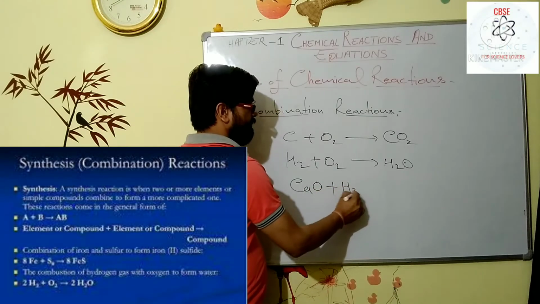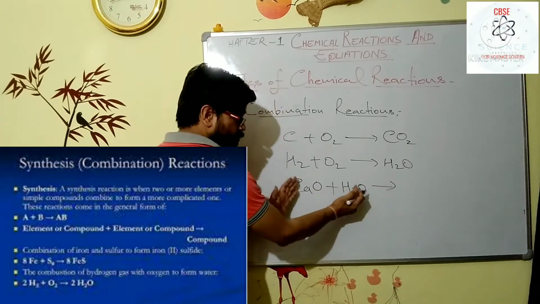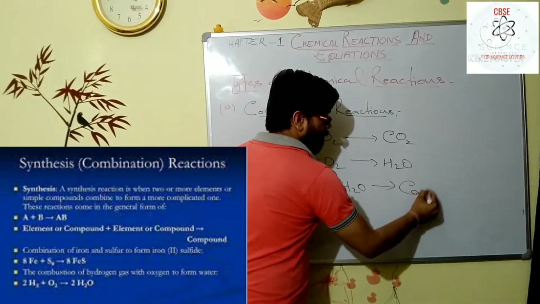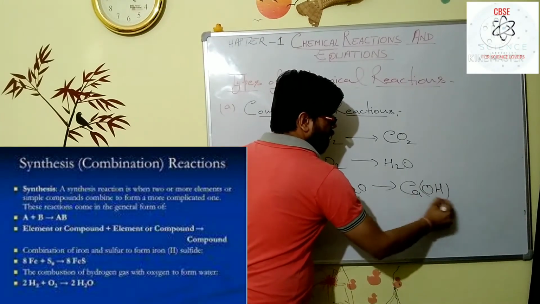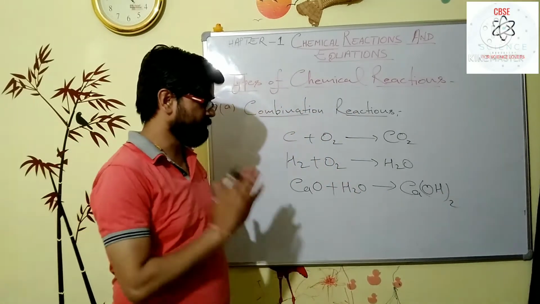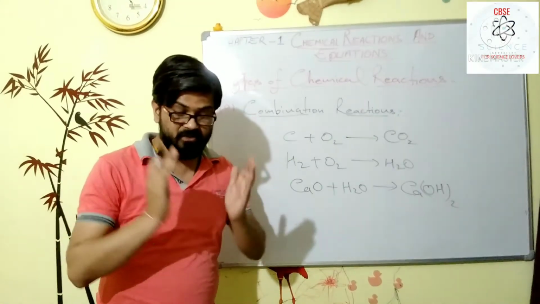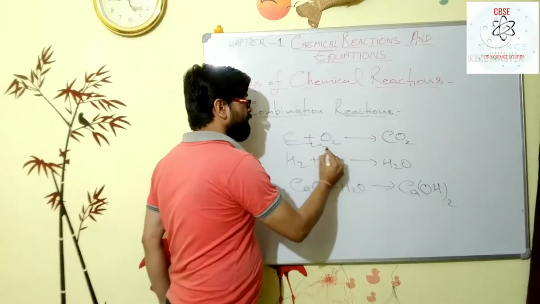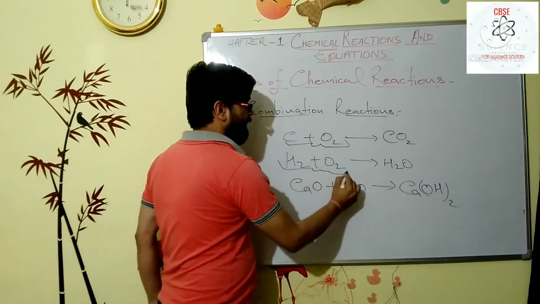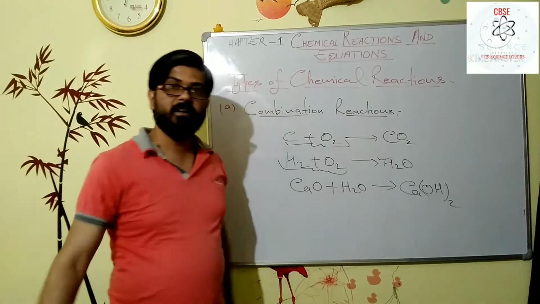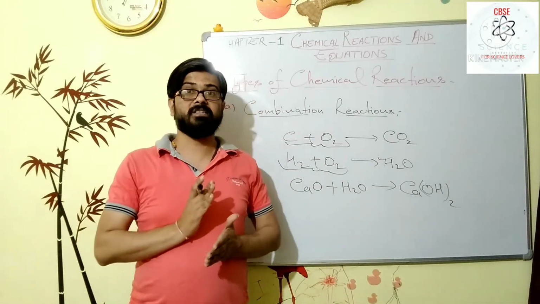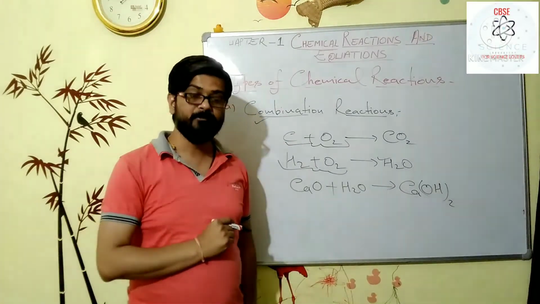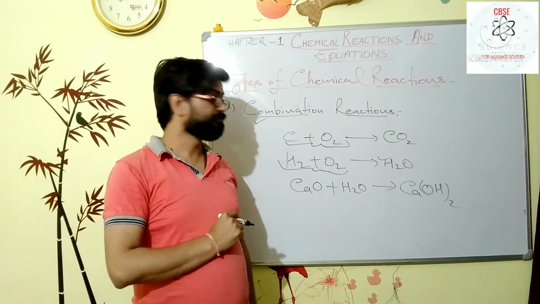CaO plus H2O. Two substances are combined to form Ca(OH)2, which means calcium hydroxide. So in all the cases, we are seeing that two or more than two substances are combining to form a complicated substance, and that's why such types of reactions are said to be combination reactions.